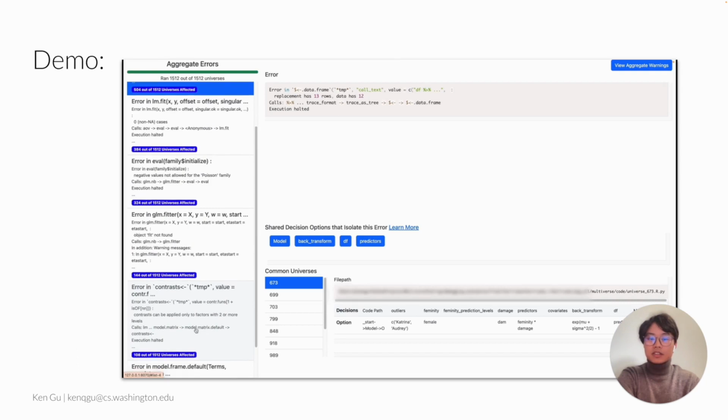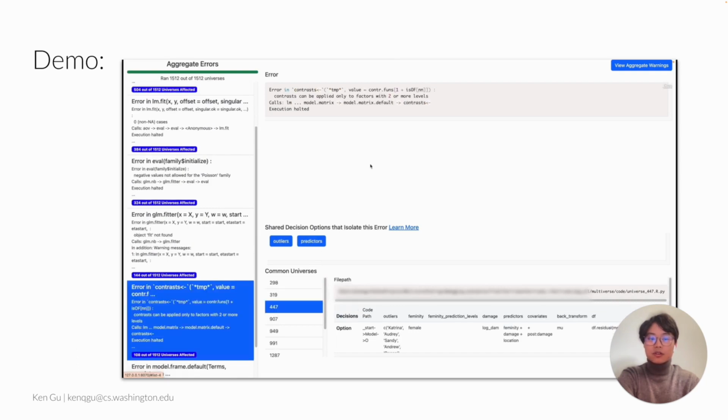Emily can now see that there are 6 unique errors and decides to work with the 4th error. She observes the error message in detail and notices that all errors relate to universes that remove Hurricane Sandy from the data and have one specific model formula. She now has a better idea of what the error might be a result of, looks at the sample universes that have this error, and chooses to work on universe 447.